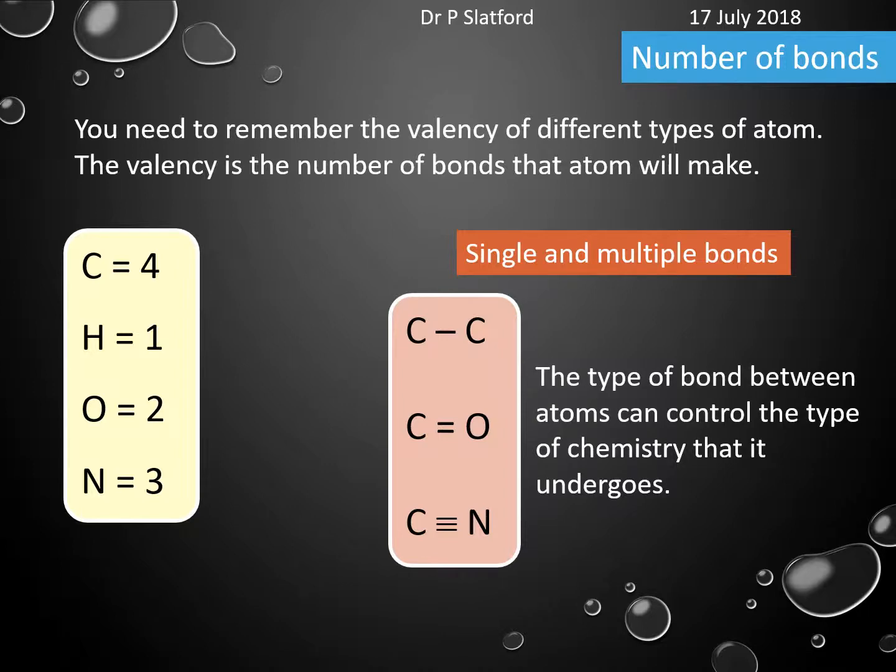And the type of bond between atoms can actually control the chemistry that it undergoes. Some bonds are stronger than others, some bonds are weaker than others, they're easier to break or harder to break, etc. So that can determine what type of chemistry that it undergoes.